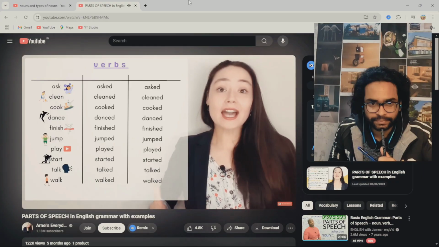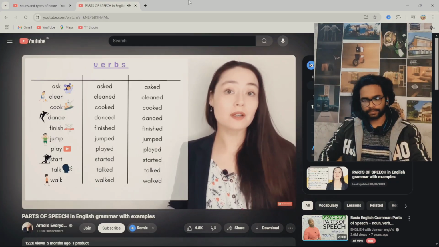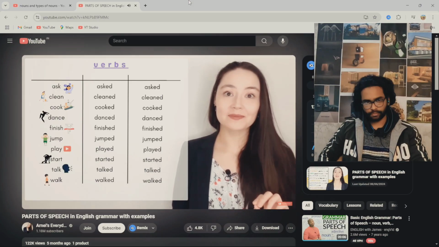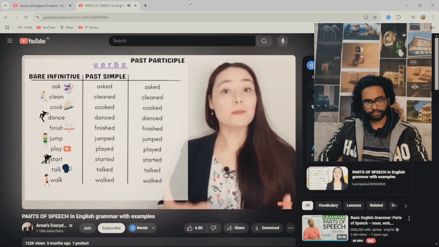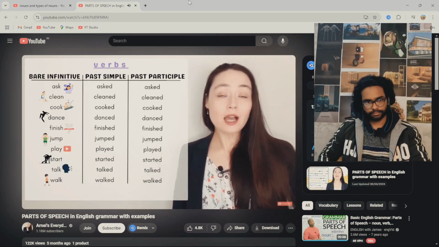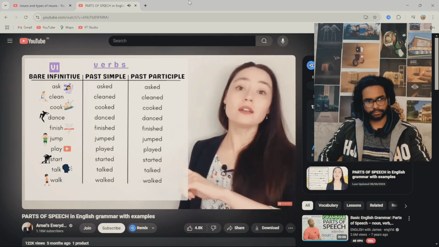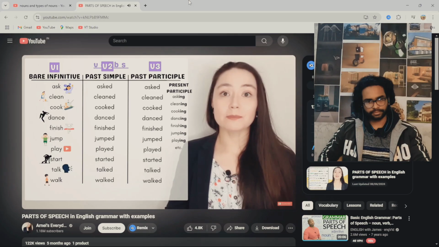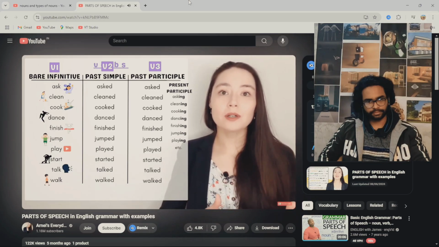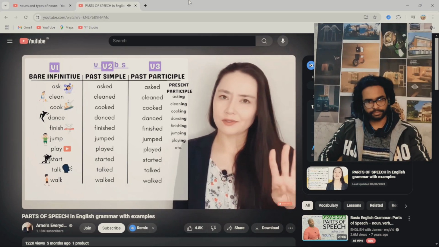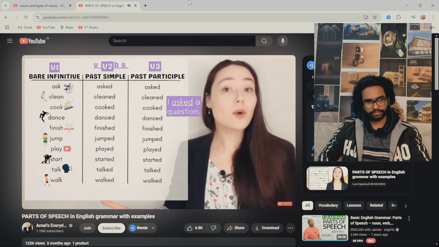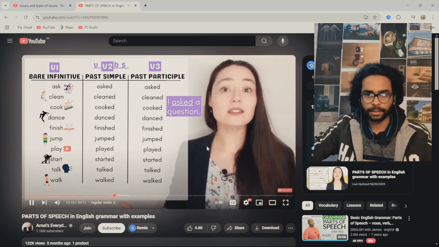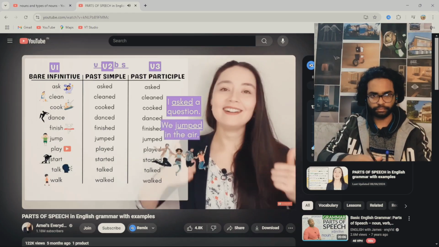Verbs are actions like clean, jump, dance. You often see verbs in a grammar book in three forms: bare infinitive, past simple, and the past participle. Many times teachers do this. Verb 1, verb 2, verb 3. Yes, we also have a present participle, which is the ing form, but normally we don't say verb number 4. I asked a question. We jumped in the air.